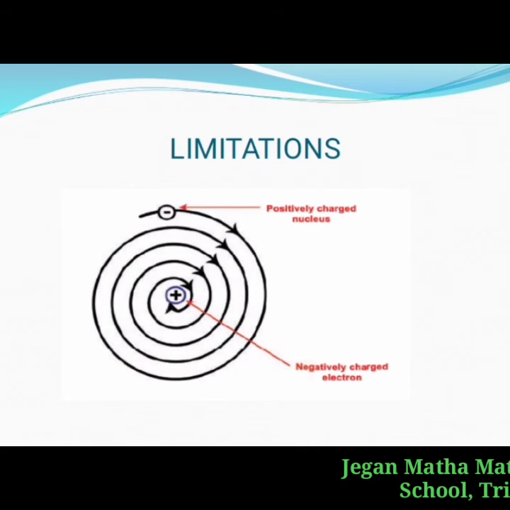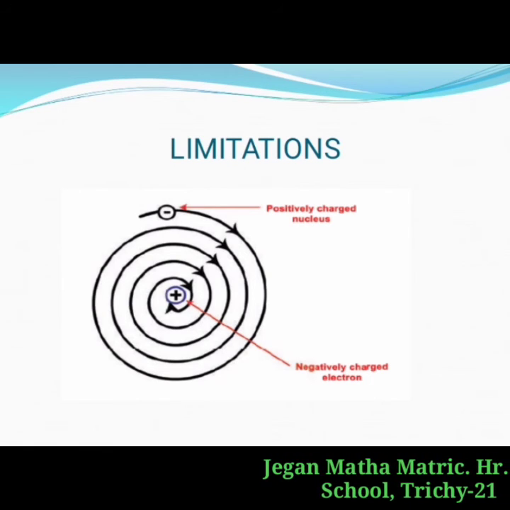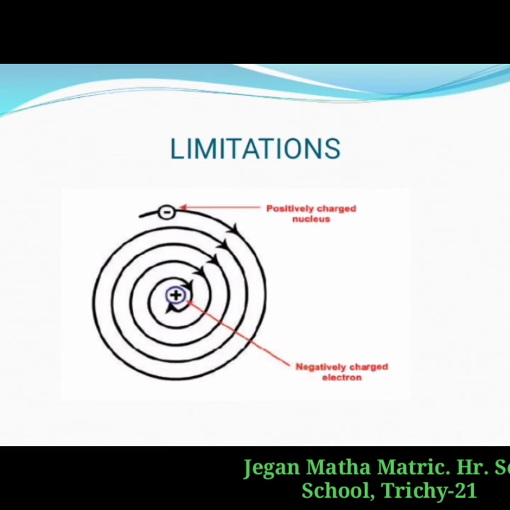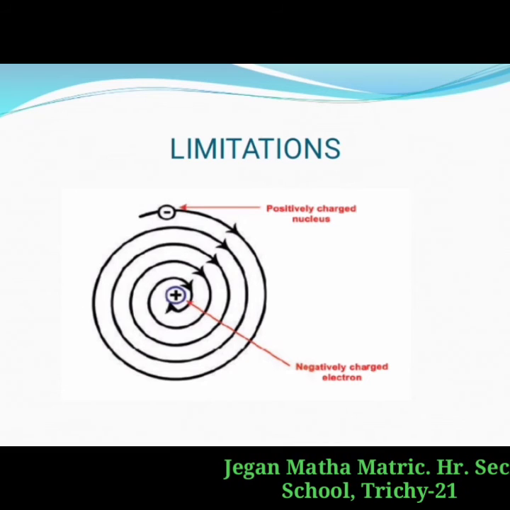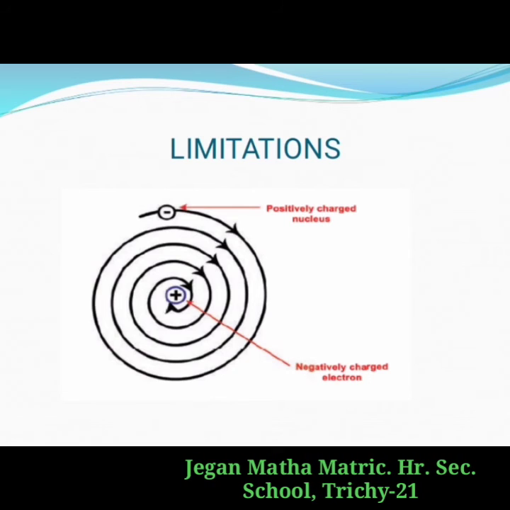If that happens, the atom becomes unstable, but atoms are stable. Thus, Rutherford's model failed to explain the stability of an atom. So this is the limitation in Rutherford's model.